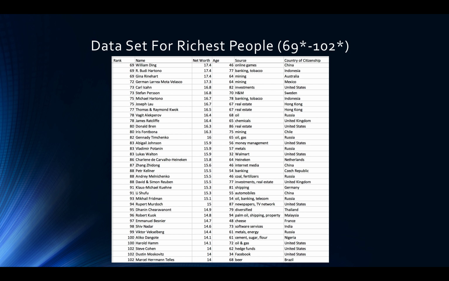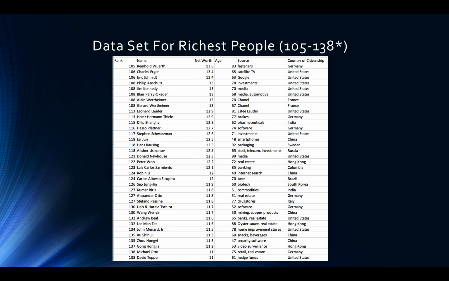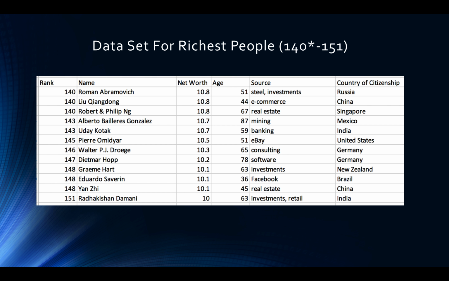Followed by 69 through 102, with 3 people tied at 69 and 3 people tied at 102. 105 through 138 with 2 people tied at 138. And finally 140 through 151 with 3 people tied at 140.